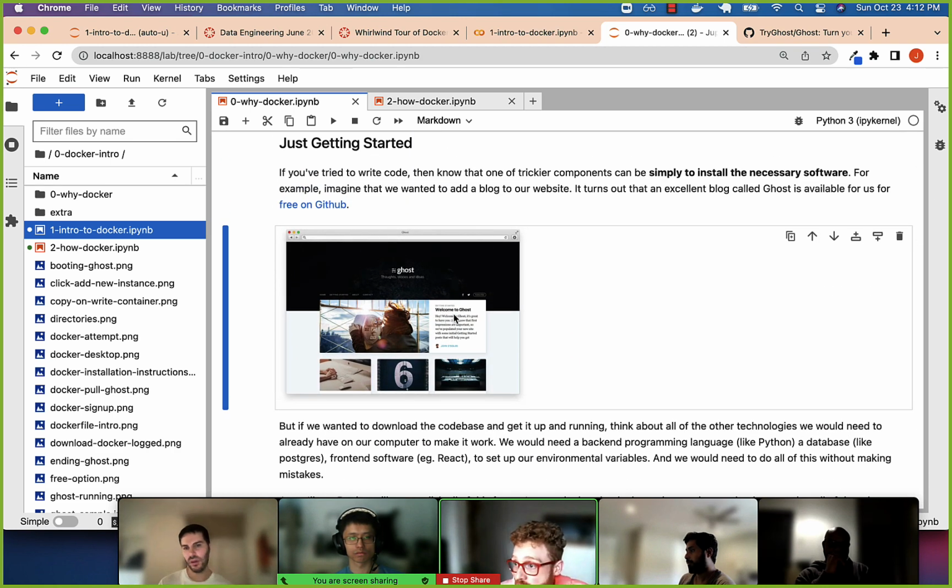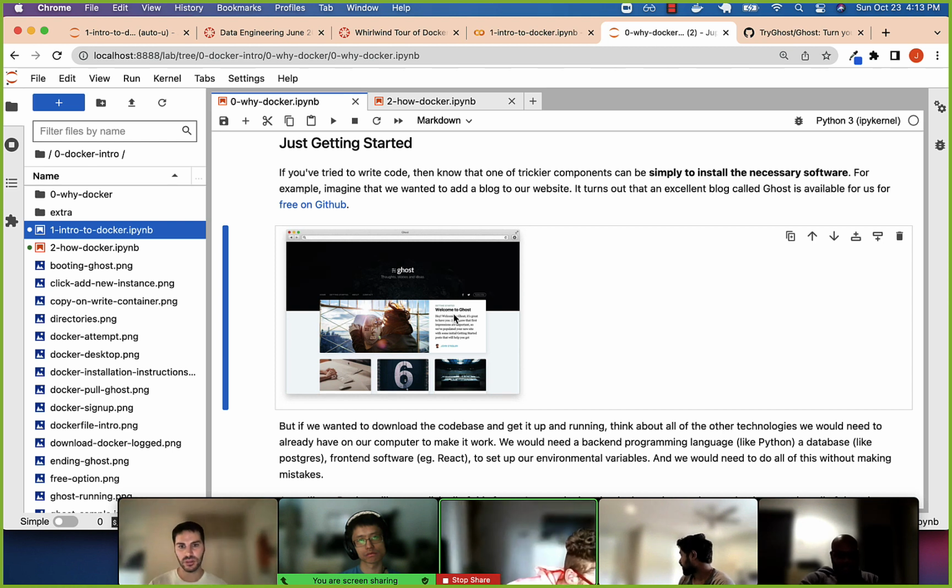It's going to require the right backend programming language, whether it's Ruby or Python, the correct database to be running. If React, some sort of JavaScript library, is necessary, well, that needs to be installed too. And for all of these different pieces of software, you better install the compatible version so that they can properly talk to each other and also talk to the code base, right?